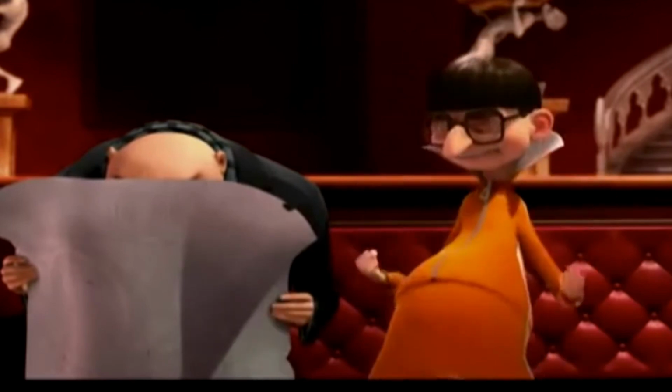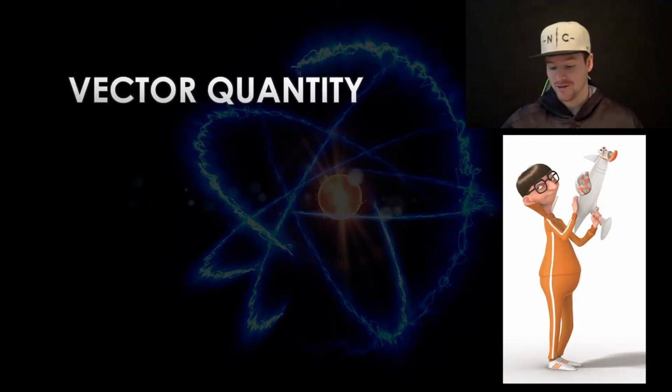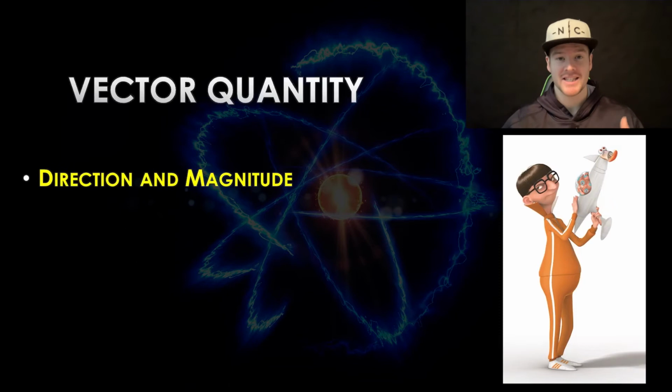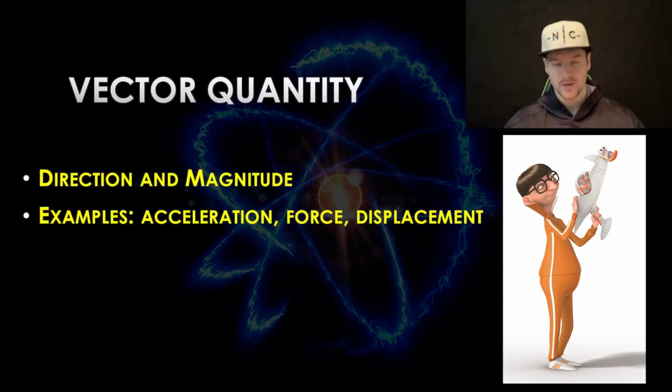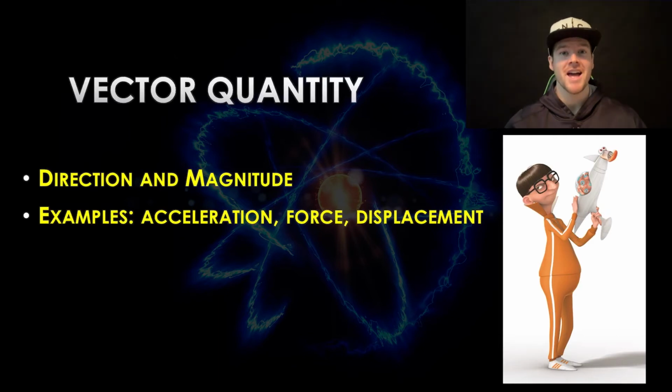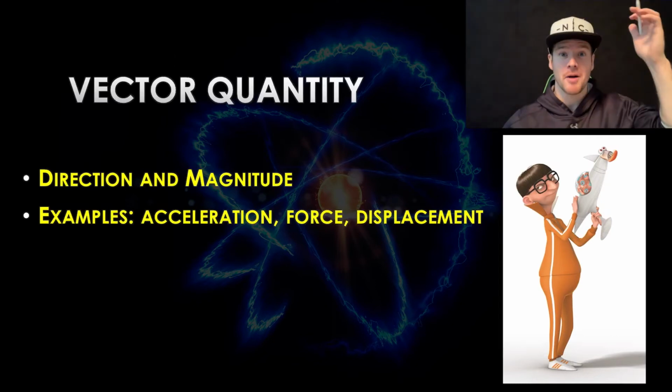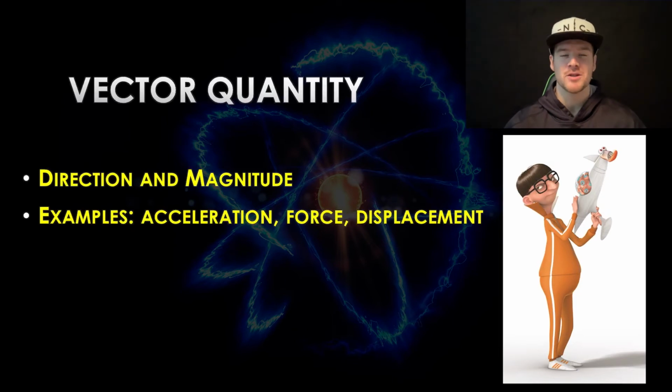Oh yeah! So that's what a vector is. He described it pretty much perfectly. It considers direction and magnitude. So before we had magnitude from scalar, that's the number, but then we also have to consider direction. So examples like this are like acceleration. For example, the acceleration of gravity is about 9.81 meters per second squared downwards. It would be very different if this was 9.81 meters per second squared upwards, if you dropped a ball and it shot up. So direction is important for acceleration.